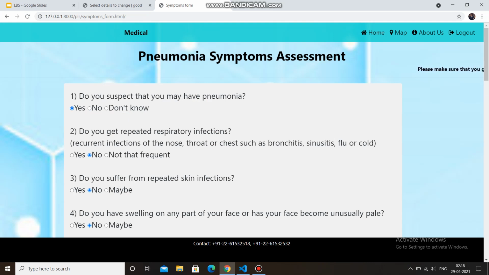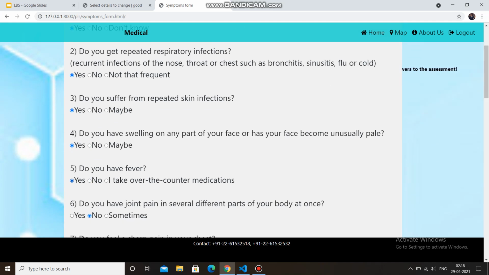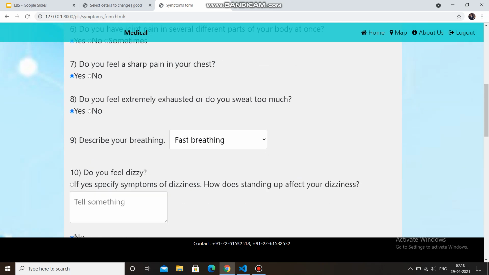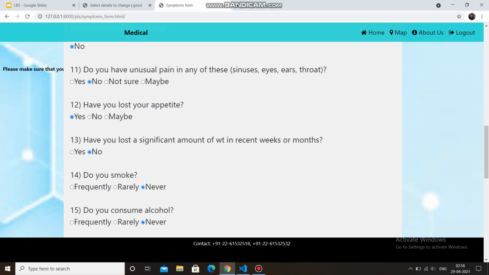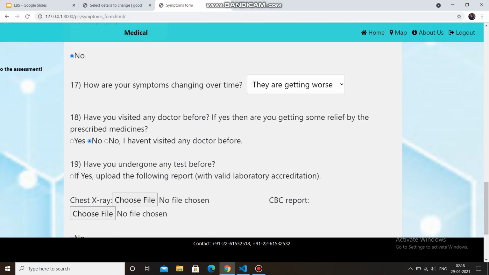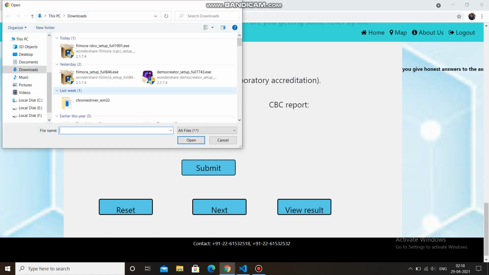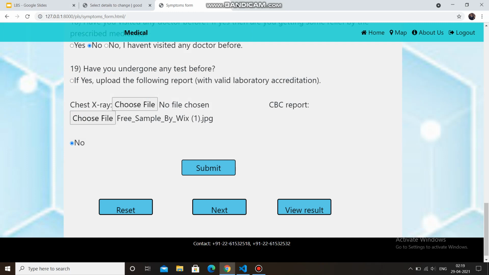He can hereby give the answers to these questions which are designed, and if he has consulted a doctor before, then he can upload his chest x-ray and CBC report over here and click on submit.